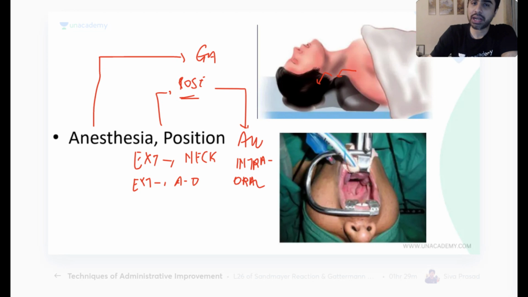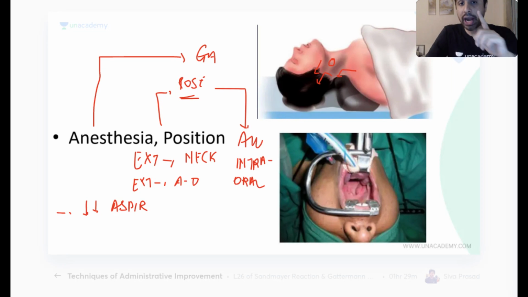Okay, why? What is the advantage of this position? Why should the head be like this, falling back? Excellent. Reduces the risk of aspiration, because your larynx will be here, and whatever you will do will go back by gravity. So it reduces the risk of aspiration. Fine. So you do the anesthesia, you give this position.